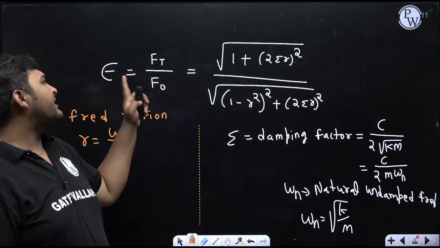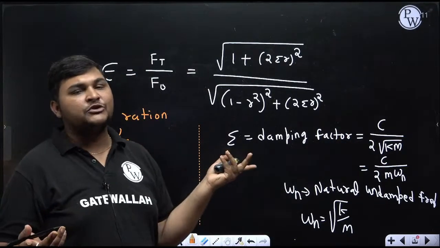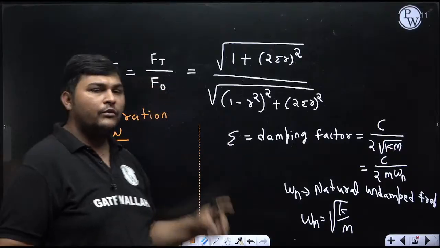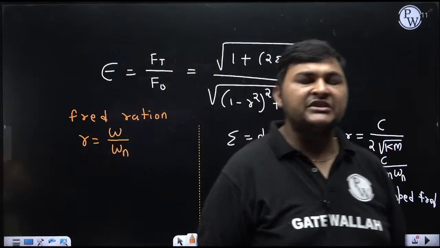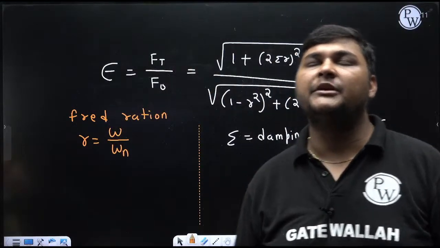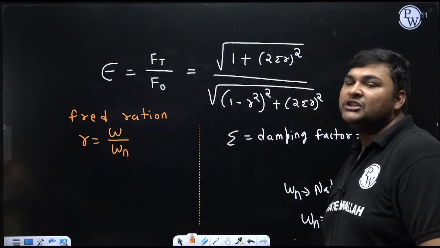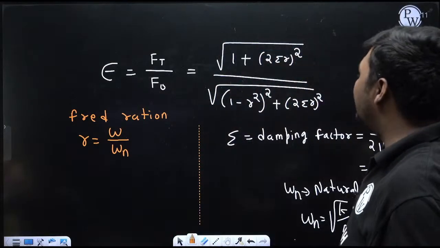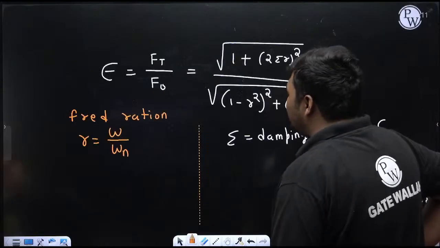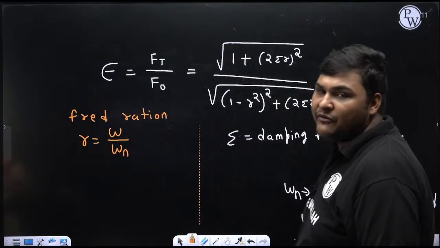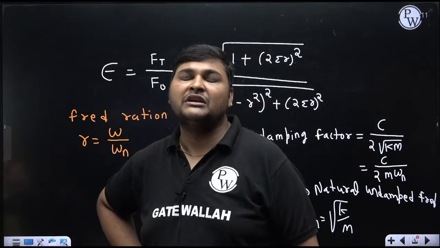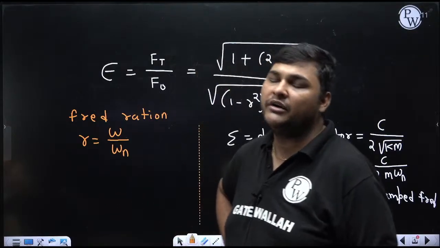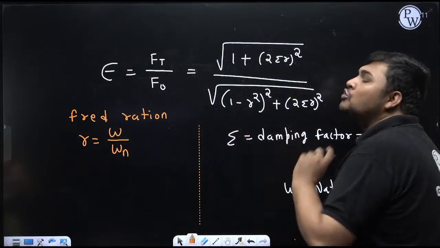If the exam asks to calculate transmissibility, for a numerical it is very easy. You can calculate epsilon, very easy. And if it is coming less than 1, it is effective isolation. If it is more than 1, it means that isolation is not effective at that position. But sometimes a question can come asking in which range this isolation will be effective and in which range it is not effective. That we will not conclude through a numerical.